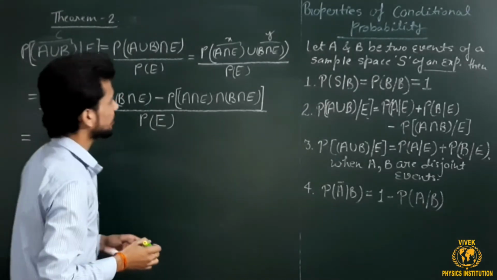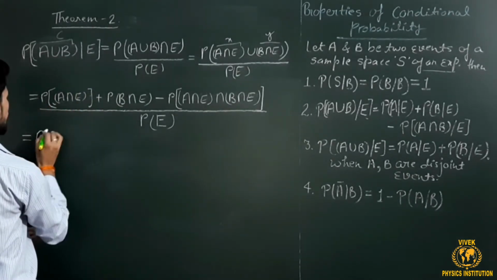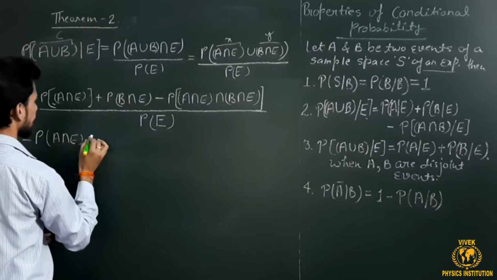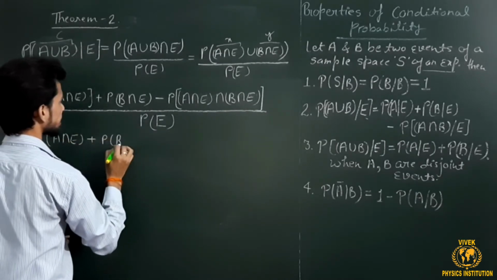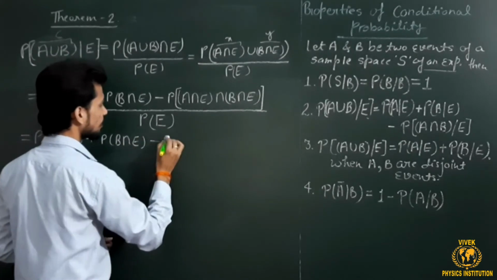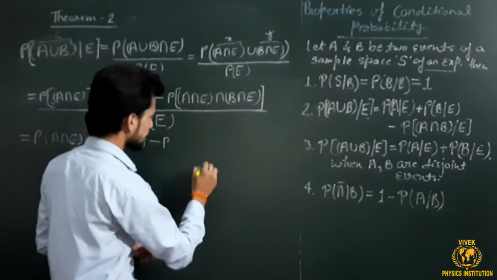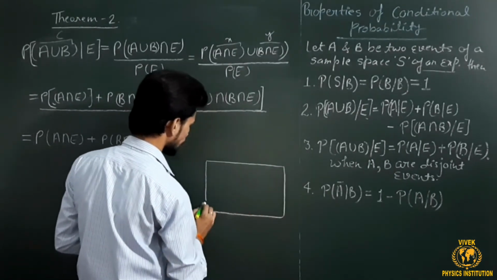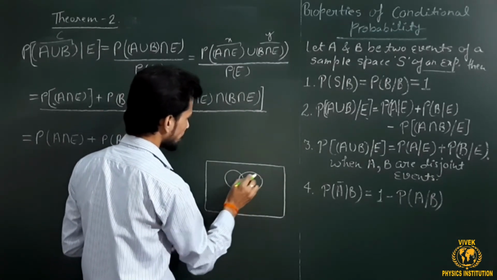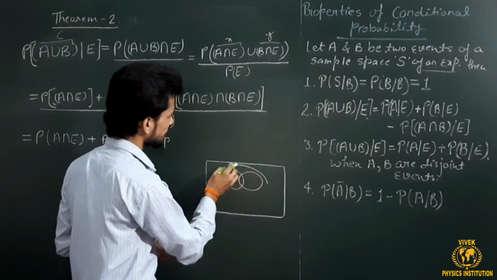Now let us just resimplify this factor also here. This is P of A intersection E plus P of B intersection E, and this is minus P of, now let us again take a look at this value. This is again from the Venn diagram. Here let's say this is A and this is B, and let's say somewhere is C. Let's say C is here.